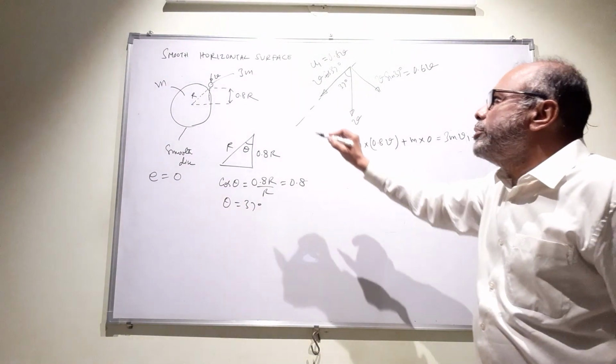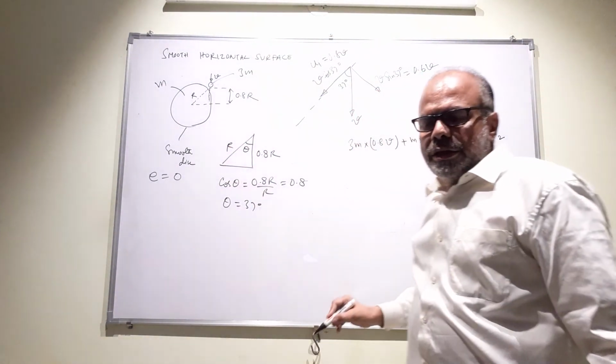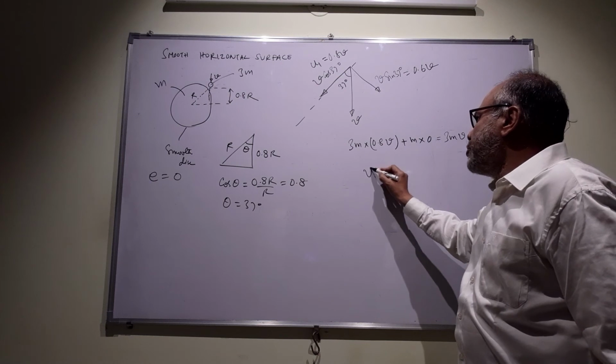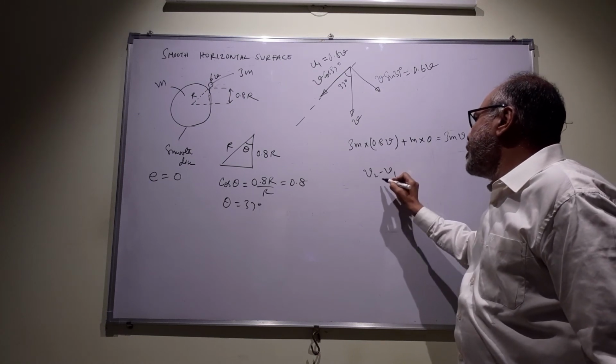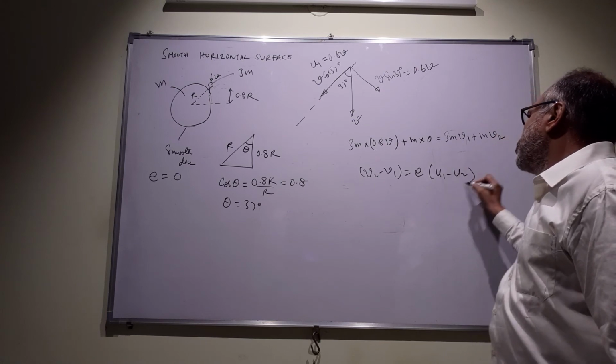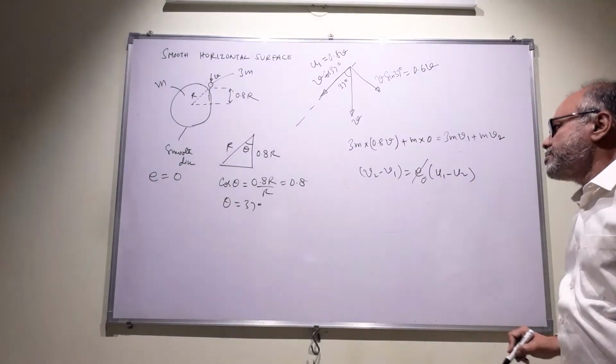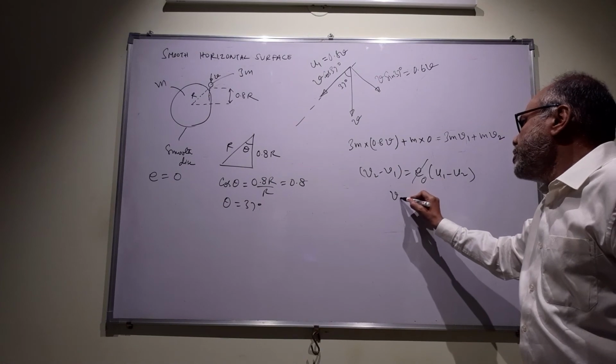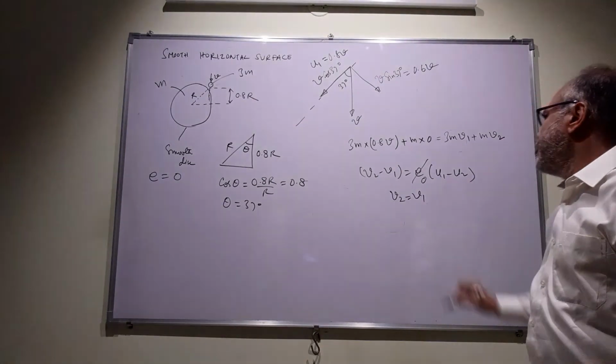Now we are told that it is a completely inelastic collision. Therefore, v2 minus v1 equals e times u1 minus u2, and e would be 0, so v2 would be equal to v1.